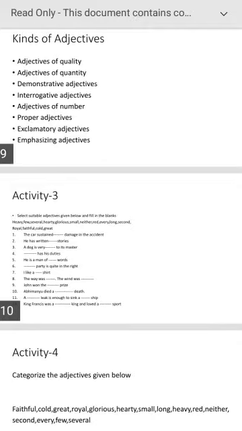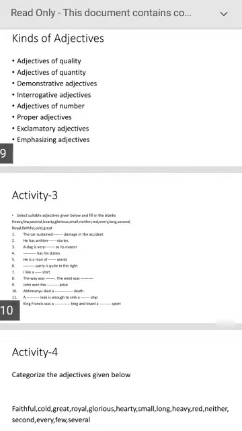So, adjective of quantity indicates how much of a thing is meant. I want some rice. That man has enough money. Bhima eats much rice. There is less water in the cup. So, some, enough, much, less, these are adjectives of quantity.